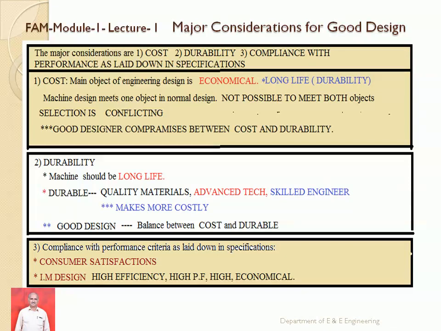The manufacturer manufactures, the consumer uses, the designer designs, but the designer has to concentrate on both, because designed products are more saleable. When the consumer takes the machine, it meets the consumer requirement. Hence we have to design as per consumer interest.